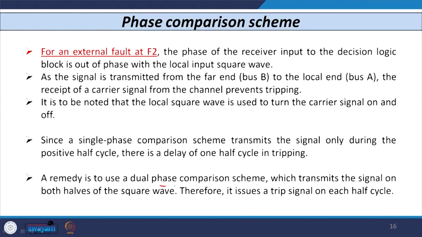That is, as I told you, the dual phase and single phase comparison schemes. We started our discussion with the different types of pilot signal available. We started with radio frequency, then microwave, then fiber optic and satellite, and then we discussed the working of the wire pilot relaying scheme. And then, after looking at the limitations of the wire pilot relaying scheme, we started the discussion of the carrier current protection scheme, and in that we discussed the phase comparison scheme. The next is the directional comparison scheme, which we will discuss in the next class.